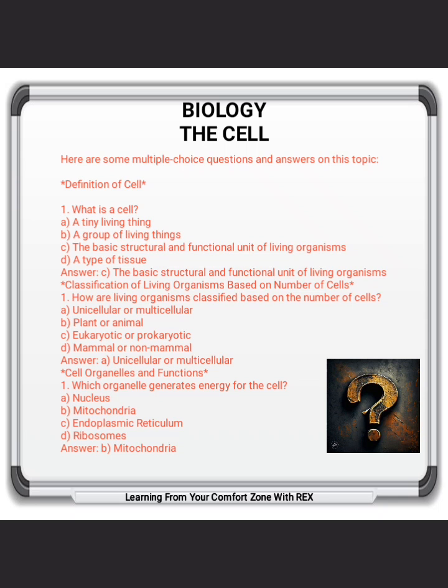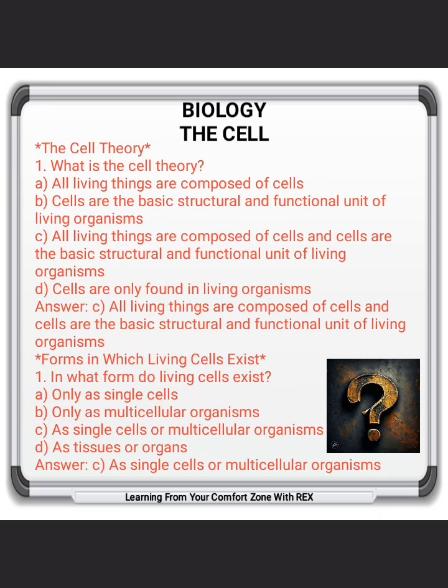The cell theory. 1. What is the cell theory? A. All living things are composed of cells. B. Cells are the basic structural and functional unit of living organisms. C. All living things are composed of cells and cells are the basic structural and functional unit of living organisms. D. Cells are only found in living organisms. Answer: C. All living things are composed of cells and cells are the basic structural and functional unit of living organisms.